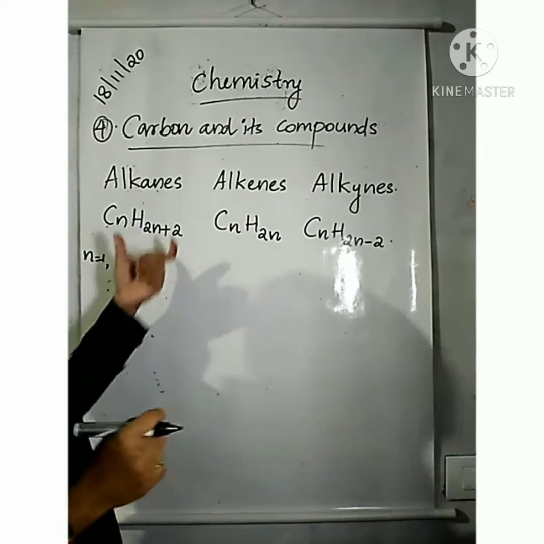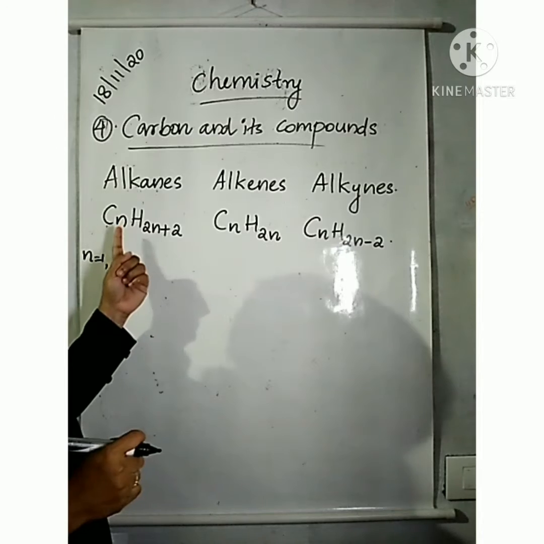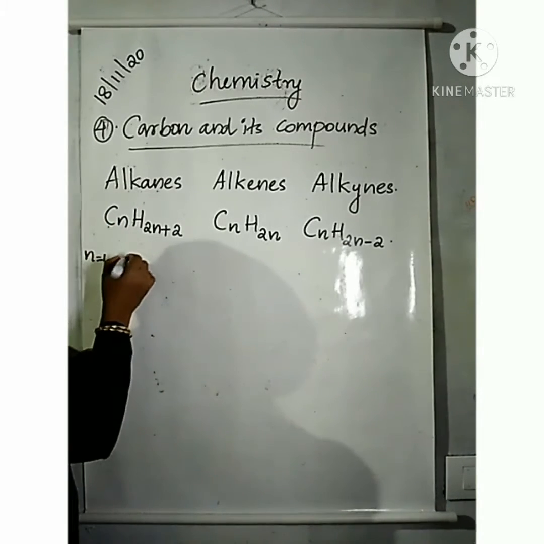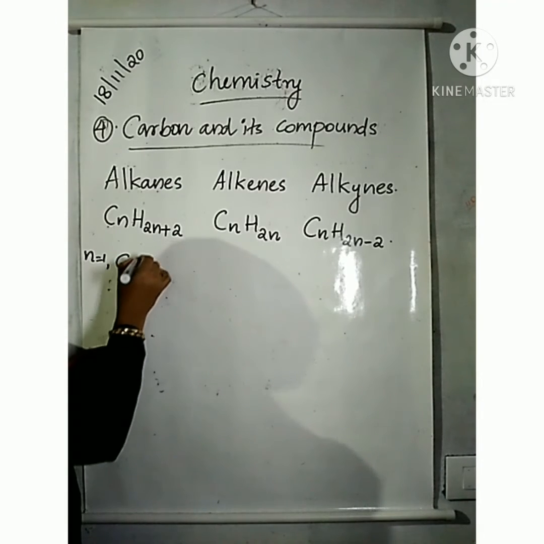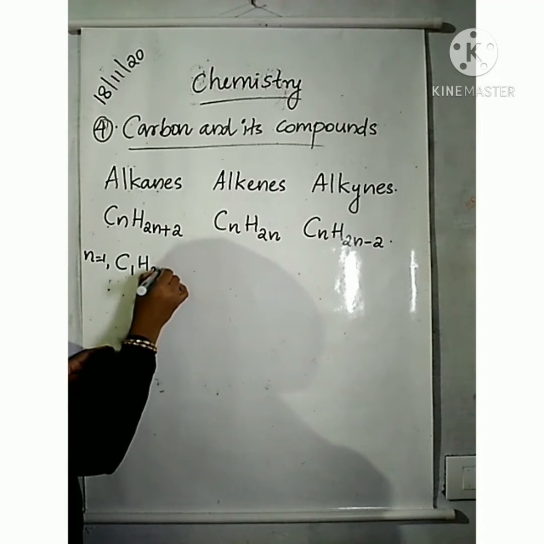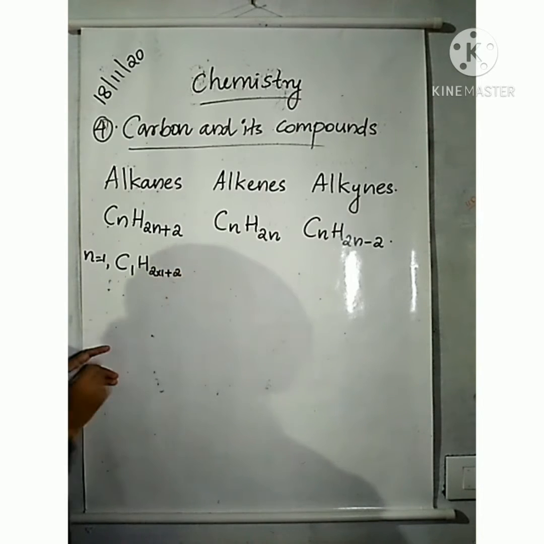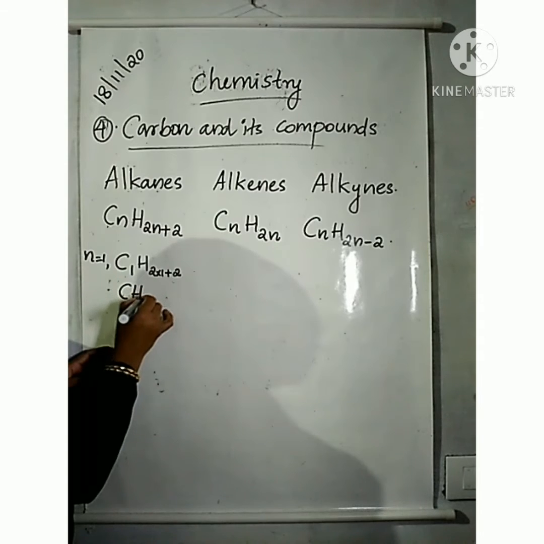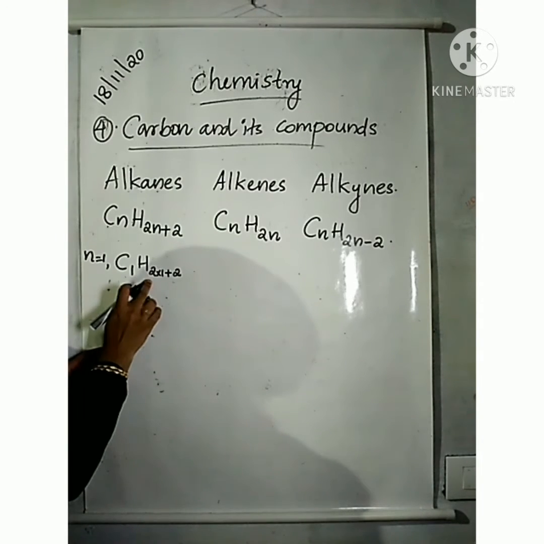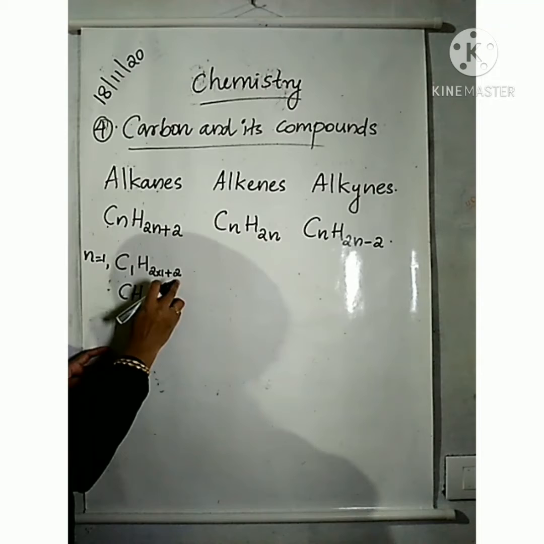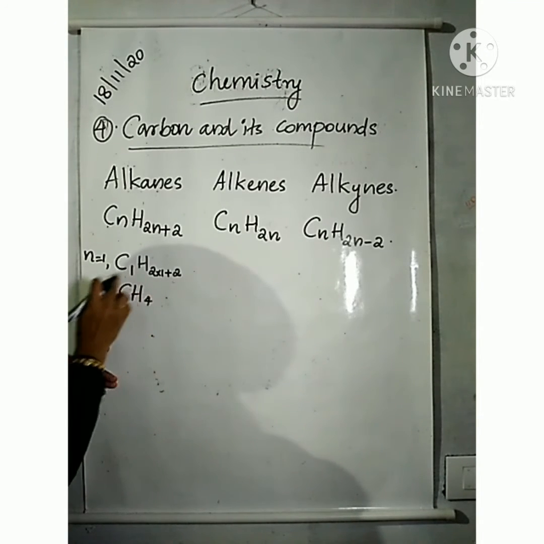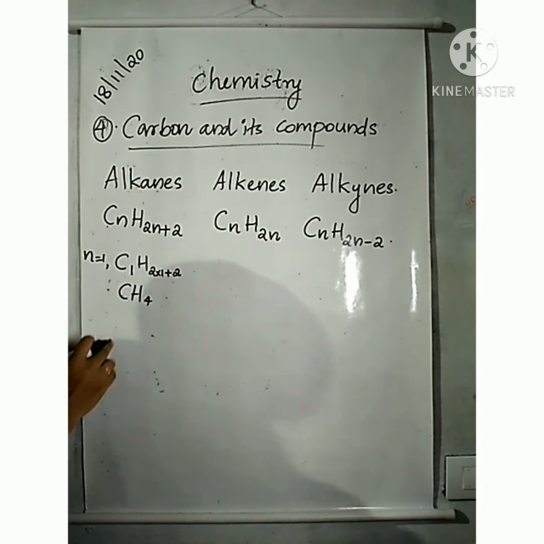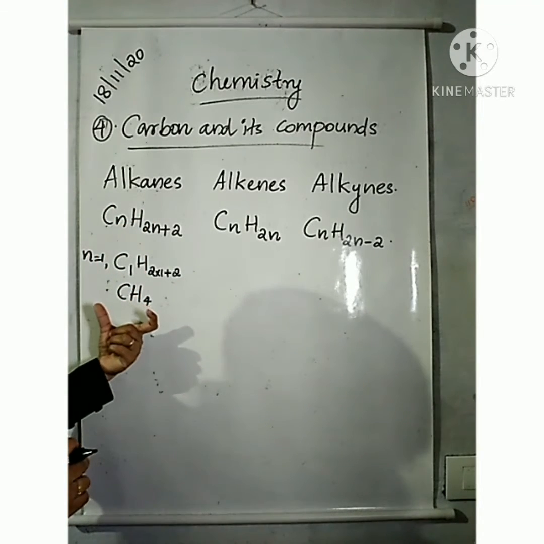Then that becomes C1H(2 into 1 plus 2), which is CH4. 2 into 1 is 2, plus 2 is 4. So the first member of alkane is CH4.